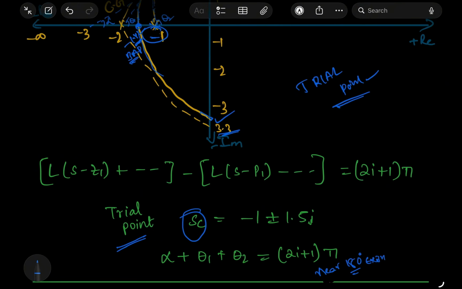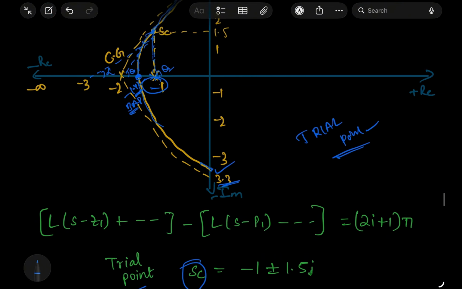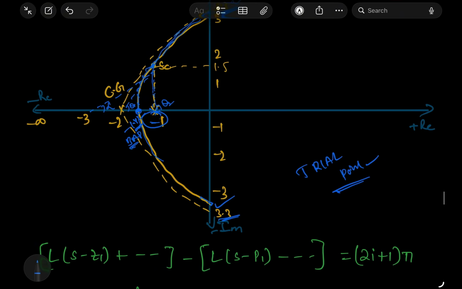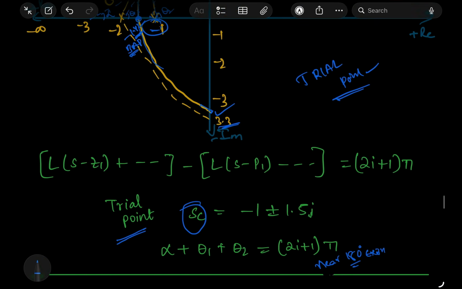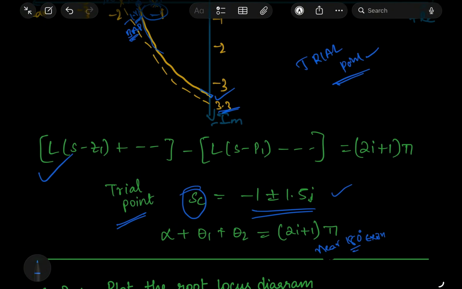We assume the trial point is s. Suppose you assume a point here, then this side will be minus 1 and this side will be 1.5, so that is minus 1 plus or minus 1.5j. Just assume like that, that's the trial point. But now we need to check whether this point lies on the root locus or not. For that purpose, we are using the angle criteria.